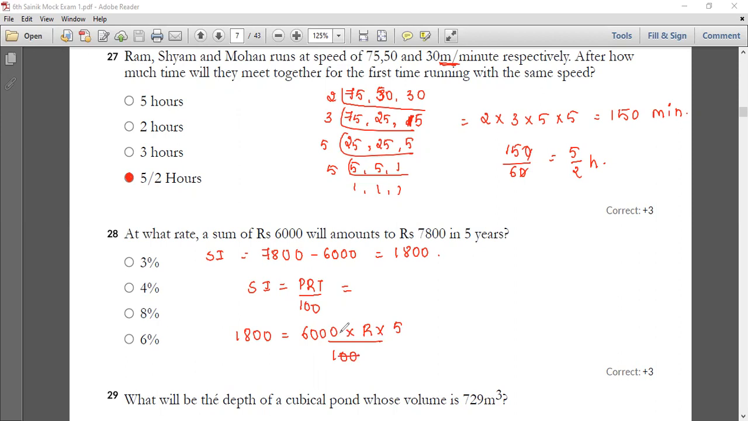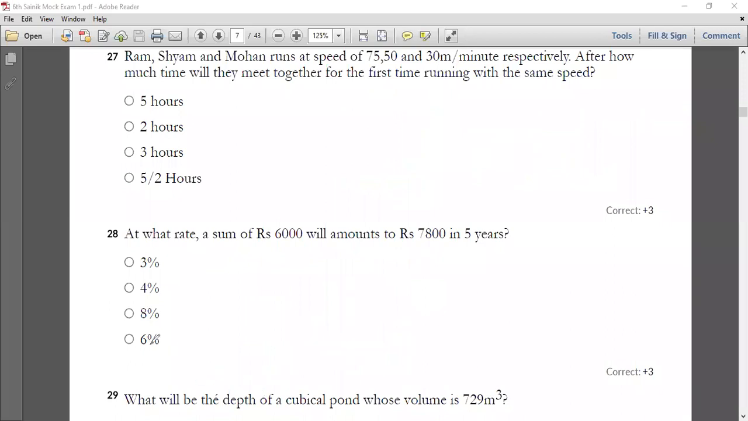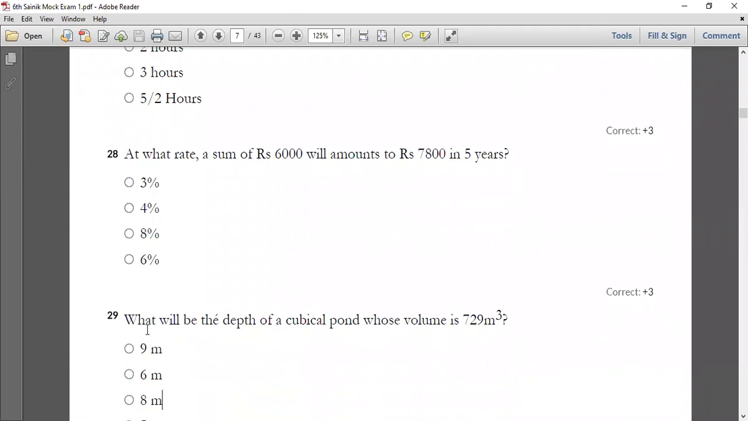Then the zeros you can cancel, or we can go with a cross multiplication too. So let us go with cross multiplication itself. R is equal to 1,800 into 100 divided by 6,000 into 5. Now you can cancel the zeros, and if you do the multiplication, finally you come across R is equal to 6%. So I can tell your option D is the correct answer. Hope you all understood your 27th as well as the 28th.